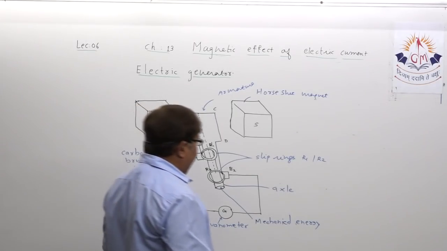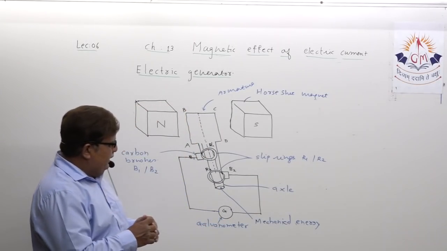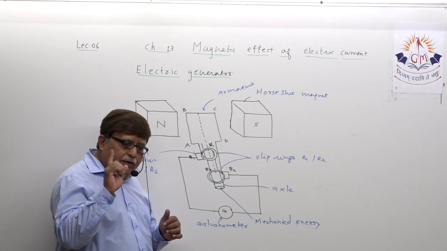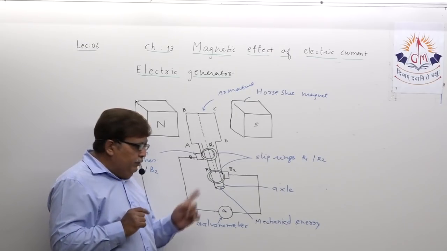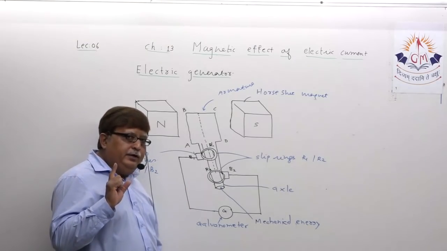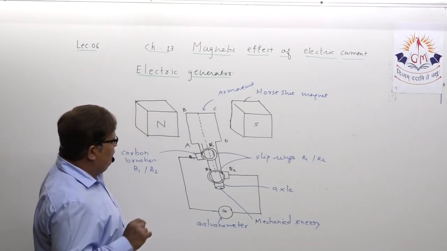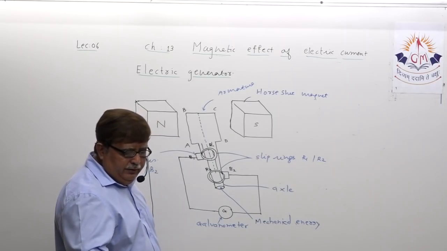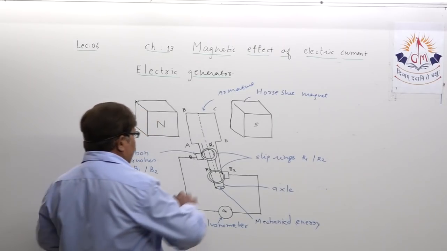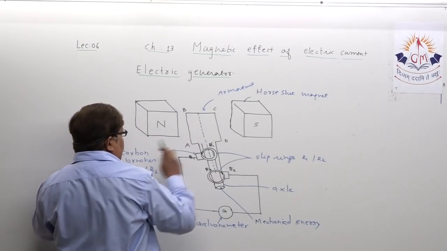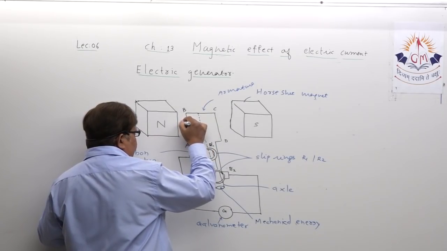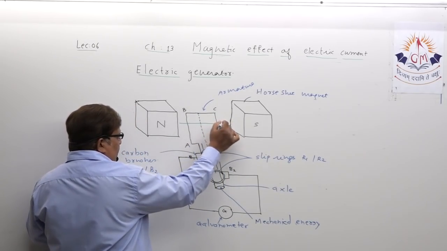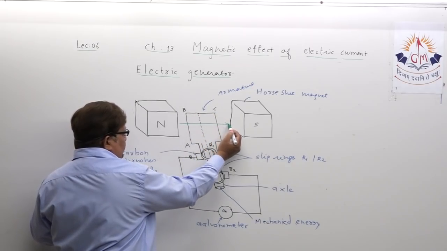Try to understand it, because I told you that we will understand the right hand rule just from the working of the generator. Suppose, dear student, can you tell me the direction of magnetic field? Obviously, the direction of magnetic field is this, north to south, means horizontal.